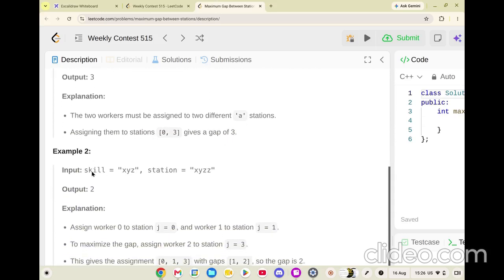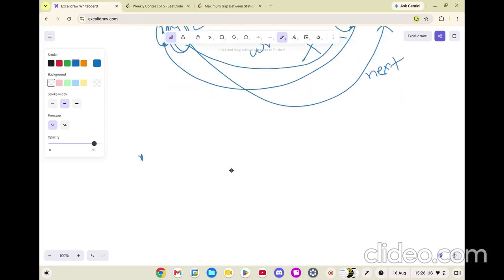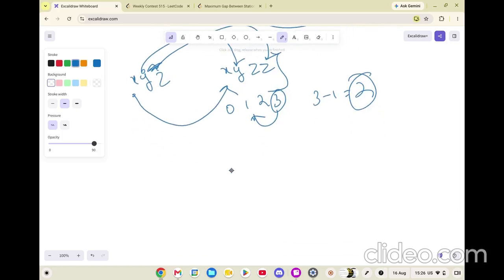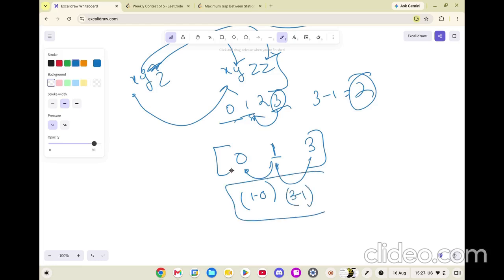Still, let's take one more test case so that we can have more clarity. XYZ and XYZZ. For this X you are bound to have this, for this Y you are bound to have this, for this Z you can go till this one. So 0, 1, 2, 3. 3 minus 1 is the maximum difference, which is 2, that you can have. What are the differences we will have? The X will have index 0, the Y will have index 1 assigned, and the Z has index 3. So the differences are 1 minus 0 and 3 minus 1. I hope this makes sense to you. So the maximum which you will get from here is 2.